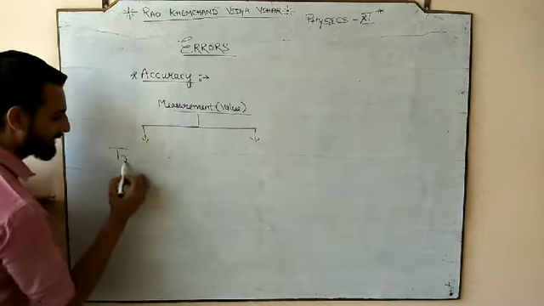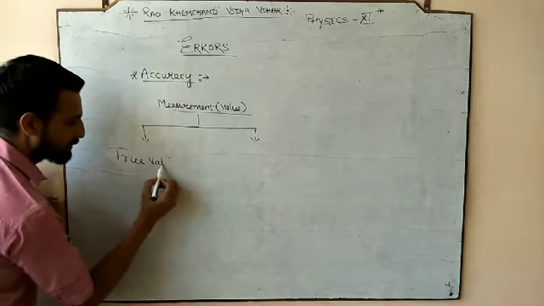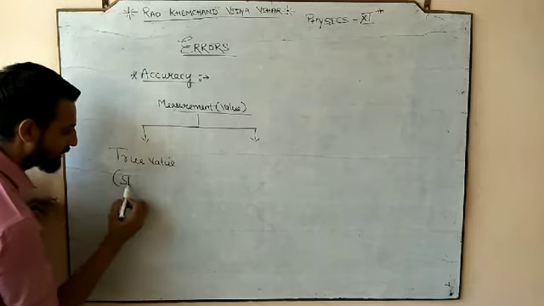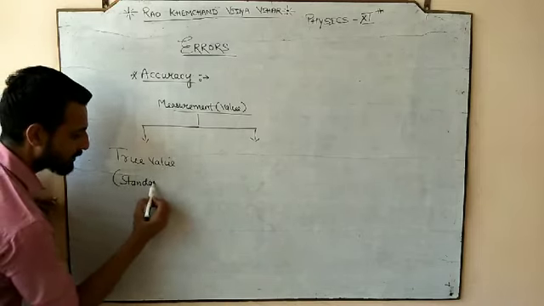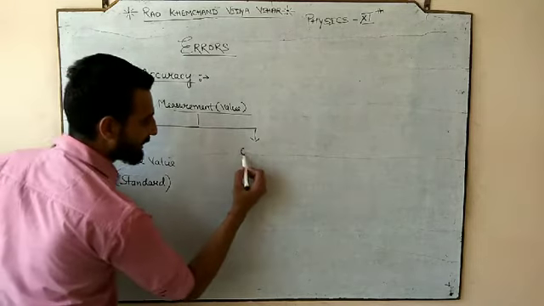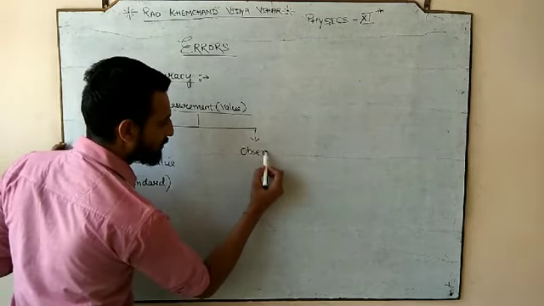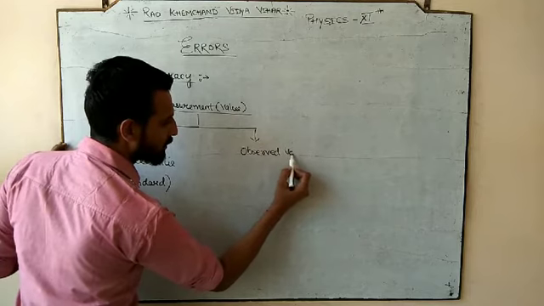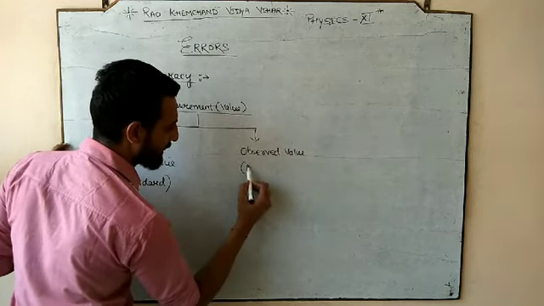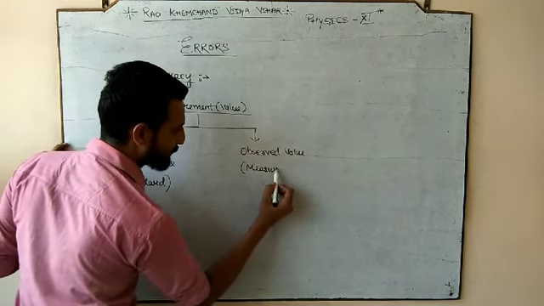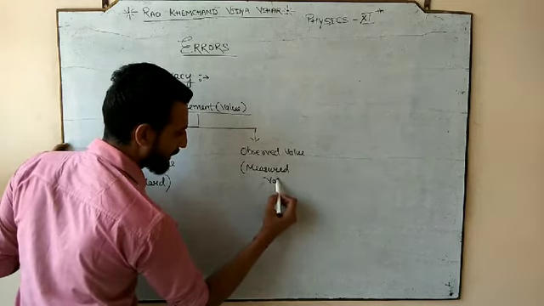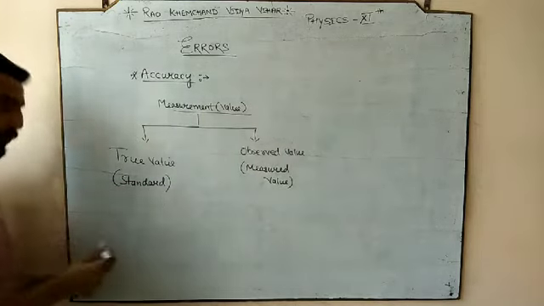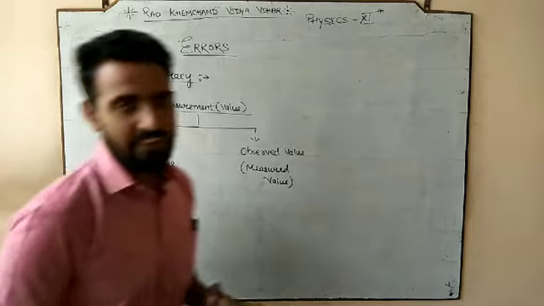Number one is called the true value, or you can also call it standard value. Second is your observed value, or you can also call this a measured value. Clear? So values have been classified into two categories.